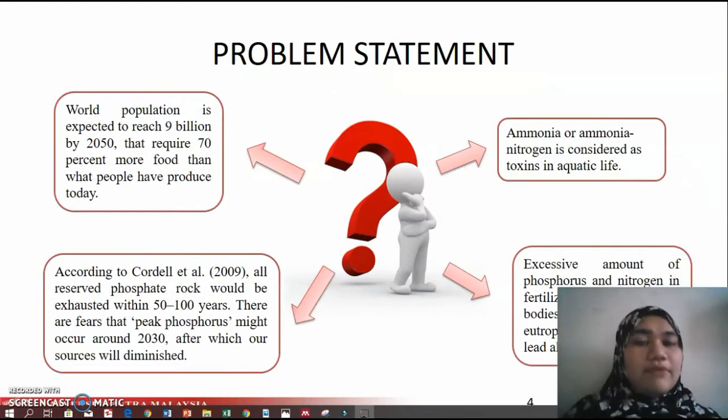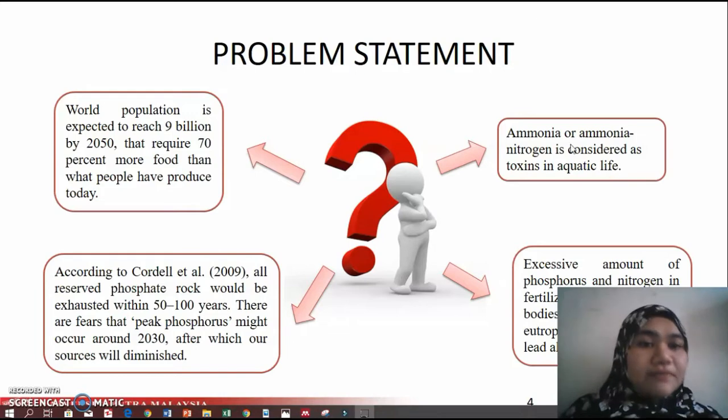So the problem statement for this project is that the world population is expected to reach 9 billion by 2050, which means we need to produce 70% more food than what people produce today, which means it needs more phosphorus and also ammonia. However, according to Cordell 2009, all reserves of phosphate rock will be exhausted within 50 to 100 years. Not only that, there are fears that peak phosphorus might occur around 2020, after which our source will diminish.